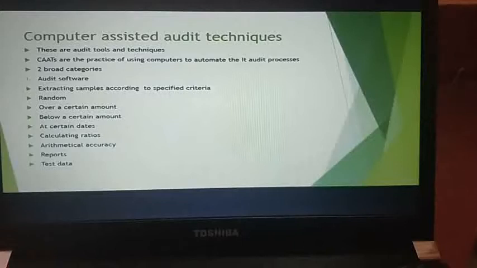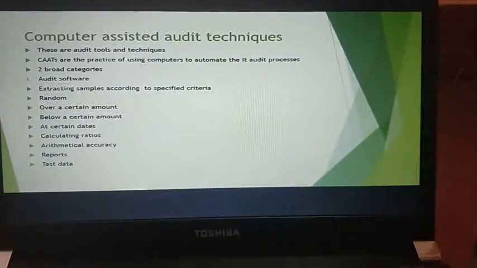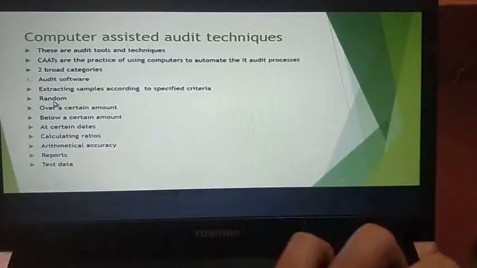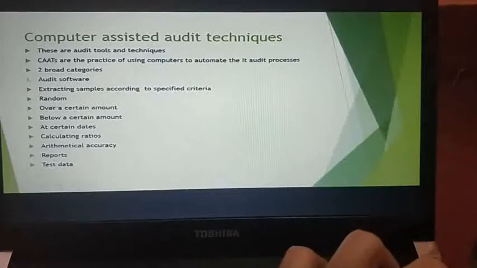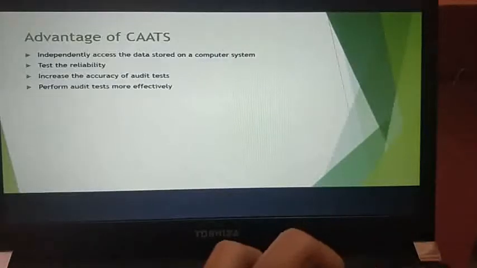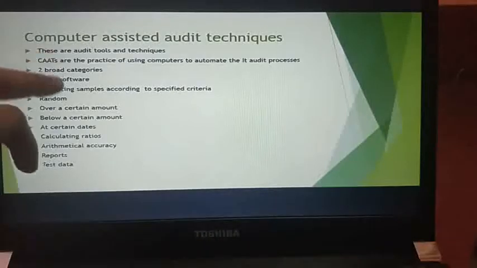Now the next topic is computer assisted audit techniques. These are audit tools and techniques. Computer assisted audit techniques are basically the practice of using computers to automate the audit procedure. It is categorized into two broad categories. The first one is audit software.